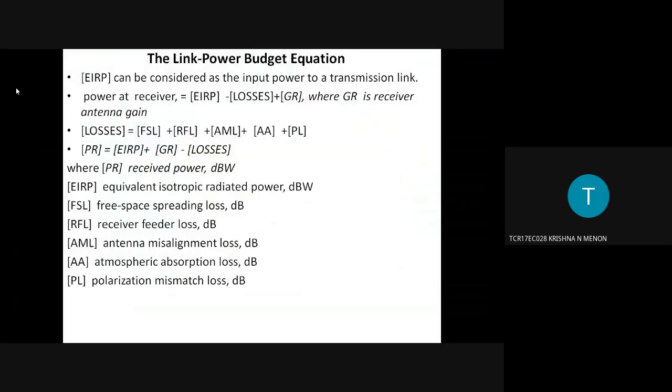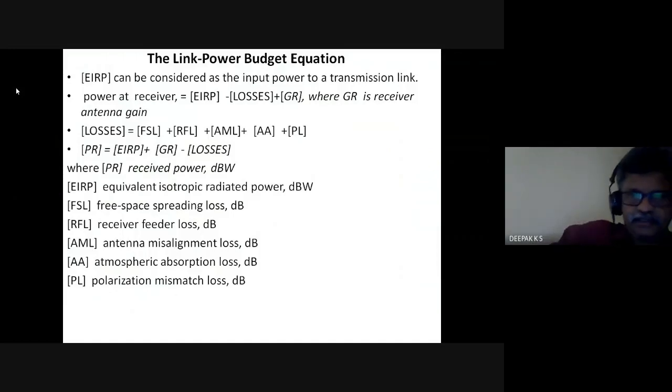Okay. So in the last classes we discussed the losses in this satellite link, and we saw certain losses. One is free space spreading loss. This is the receiver feeder loss. Antenna misalignment loss, due to misalignment of the antenna. Atmospheric absorption loss. Polarization loss. All these losses can be added.